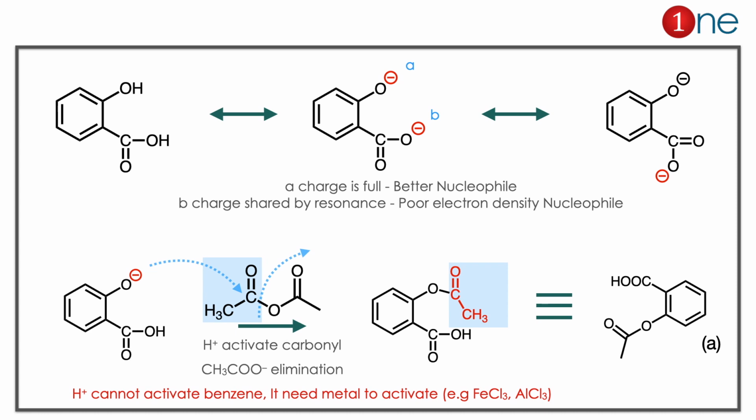Here you have to learn two important things. Whenever you think of a nucleophile, you must think of the strong nucleophile. Here O minus is stronger than COO minus. The second thing is benzene activation. Benzene cannot be activated by H plus. It can only be activated by metals, ferric chloride and aluminum chloride.